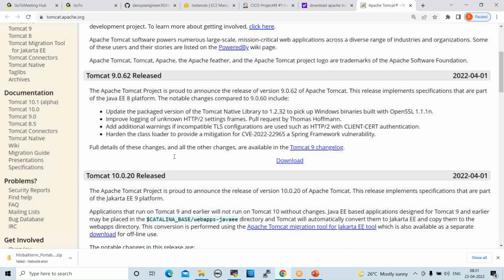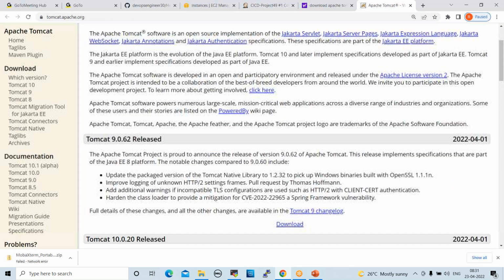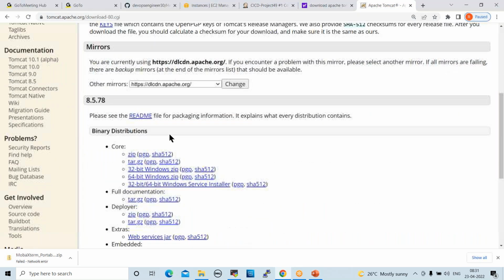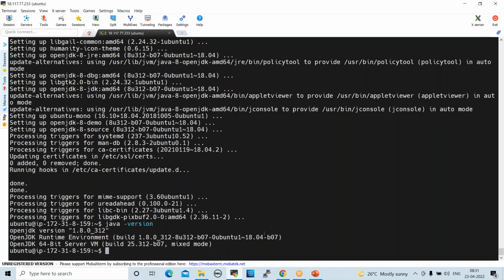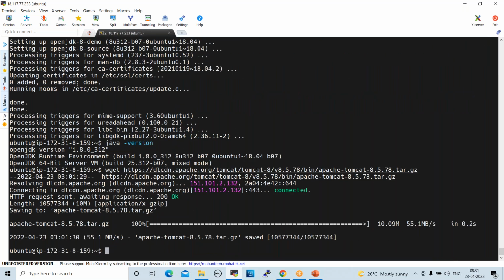Go down here. Tomcat 8, select this. Go down here. See here, tar.gz file. I want to download the tar.gz file. Right click on this, copy link address. Go to MobaXterm here. Now wget, right? wget URL. Enter. Now this is downloaded.